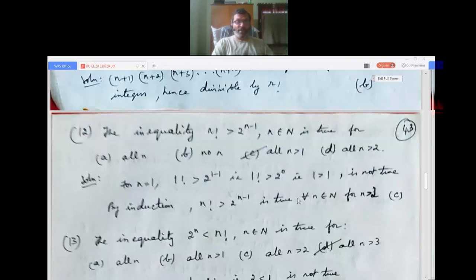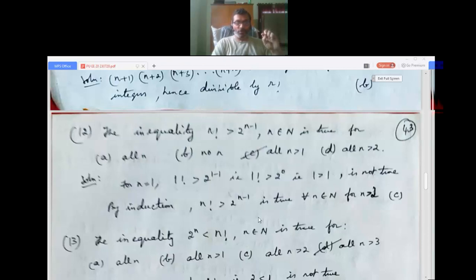Okay. For n equals 1, in this type of problem we do it systematically, because natural numbers start with 1. For n equals 1, we get 1 factorial greater than 2 power 1 minus 1. 2 power 0 is 1, and 1 factorial is 1. So 1 greater than 1 is not possible, it's not true. By induction, for 1 only it is not true. So this is true for n greater than 2, and by induction it starts with 2.